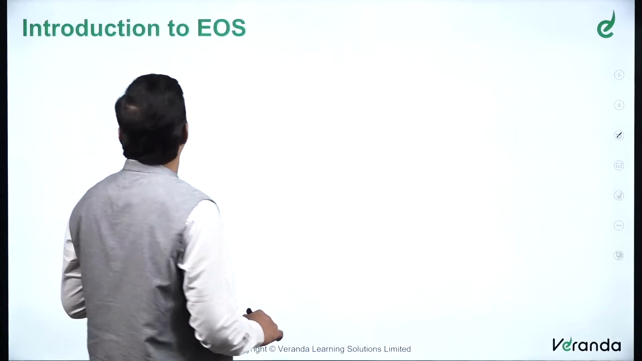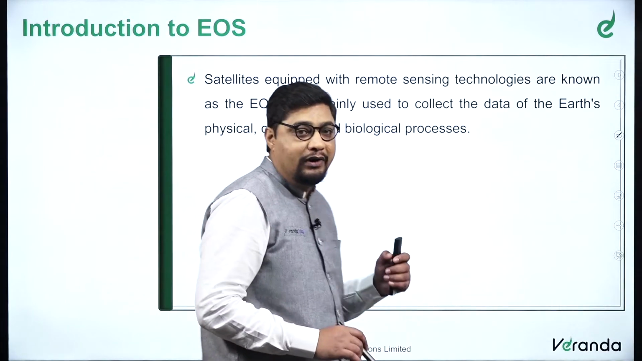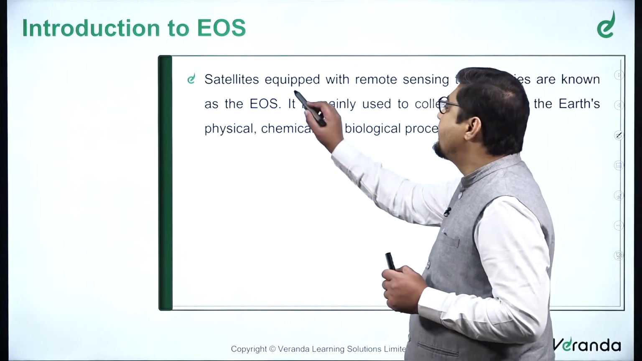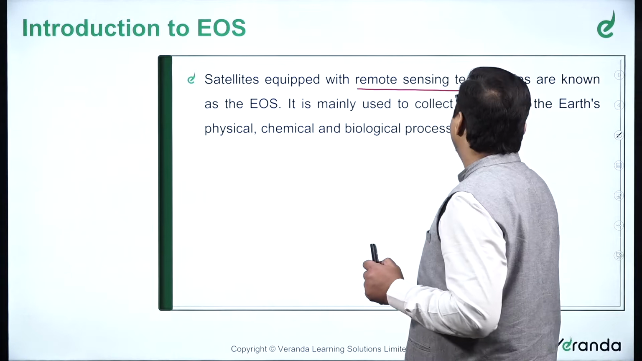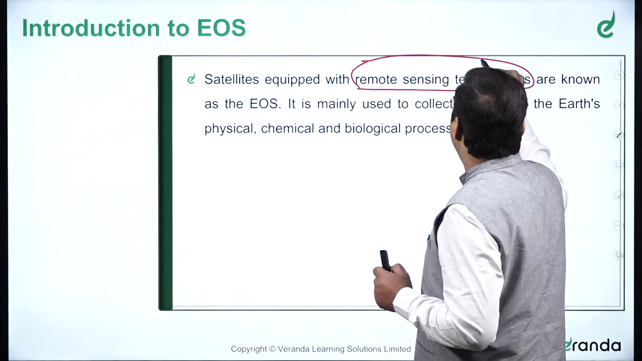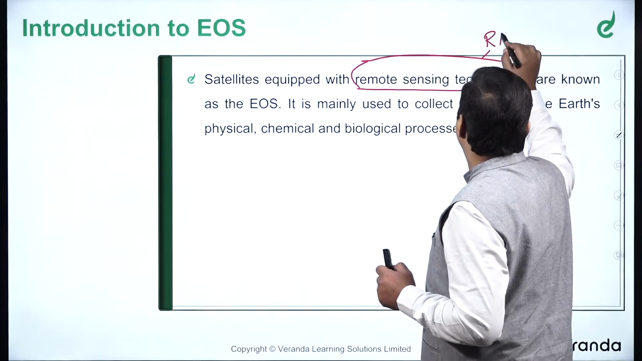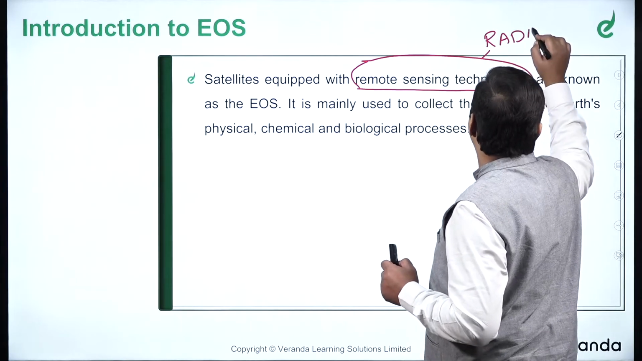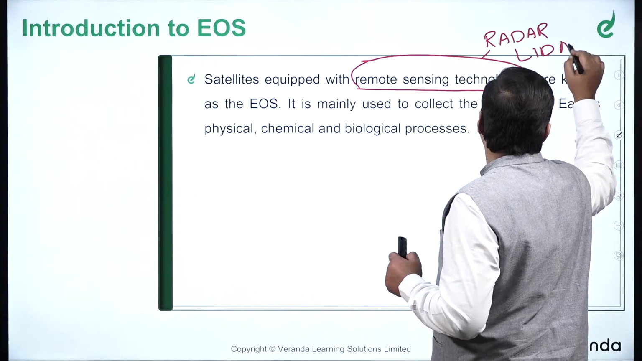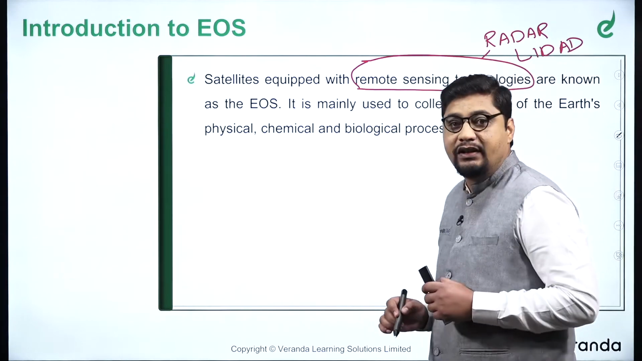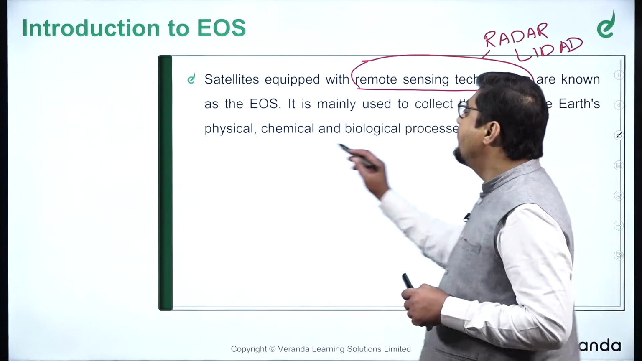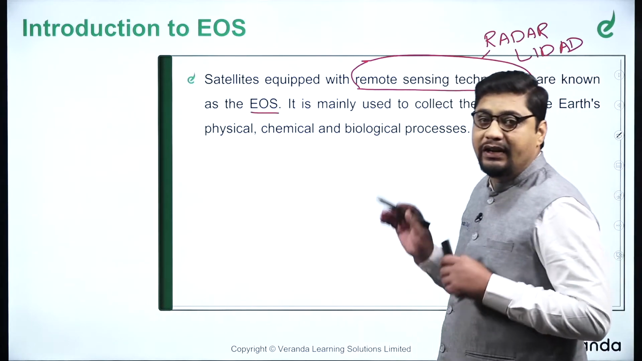So let's begin first by introducing ourselves to EOS, which is simply Earth Observation Satellites. These are satellites equipped with remote sensing technologies. Which are the remote sensing technologies? If you remember, they are radar, that uses radio waves, and then there is LIDAR, that is light detection and ranging. So these are the two technologies generally used in remote sensing, and such satellites are known as Earth Observation Satellites. So that is EOS.